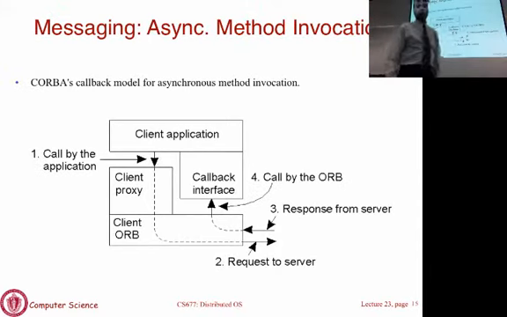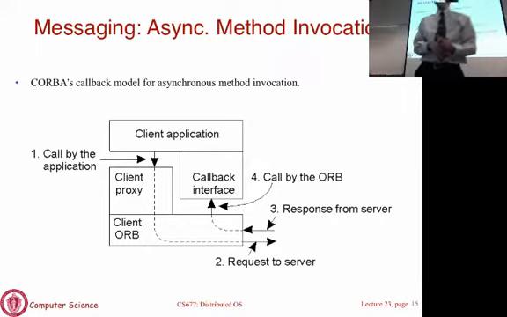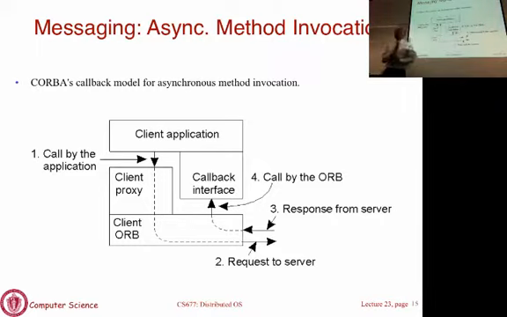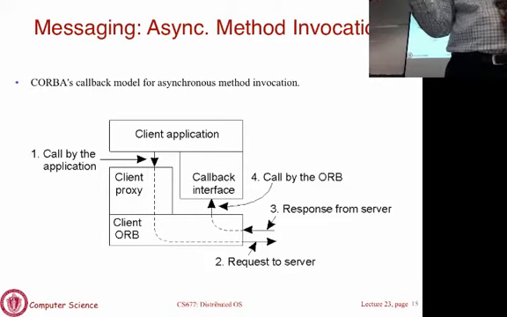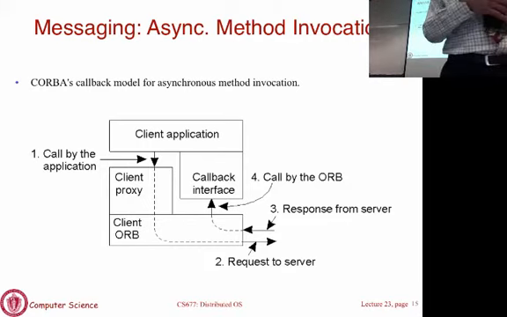Okay. So the last thing in Corba that we are going to look at is asynchronous method invocation. This is basically the way you do asynchronous RPCs. This is the implementation of it. There are two ways by which you can make an asynchronous RPC and not wait for a response. Asynchronous RPCs or RMI simply allow you to send off a request to a server and then continue execution. The response is delivered to you at a later time.